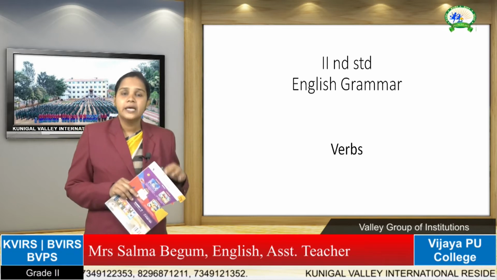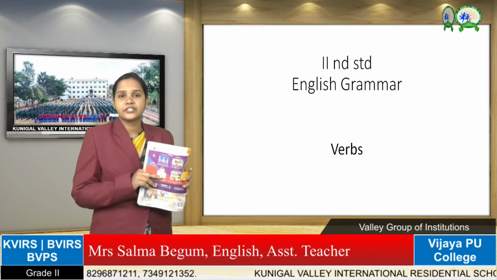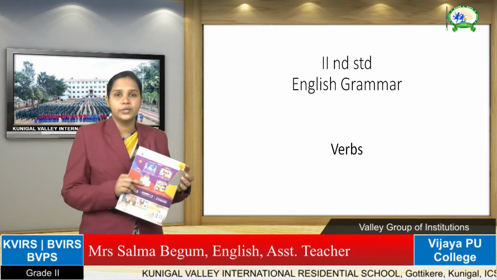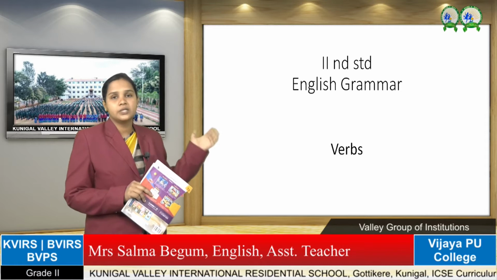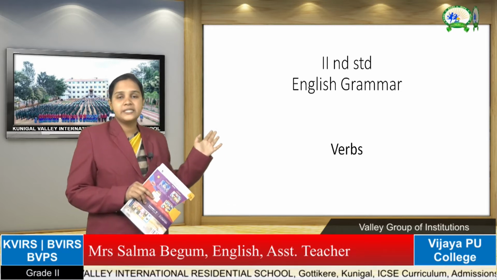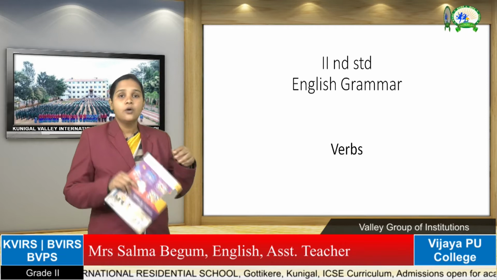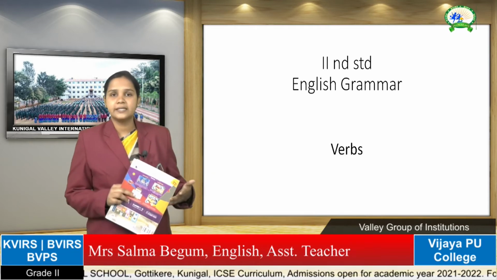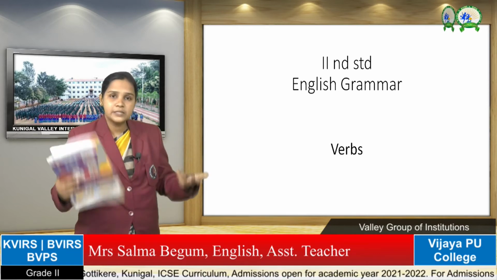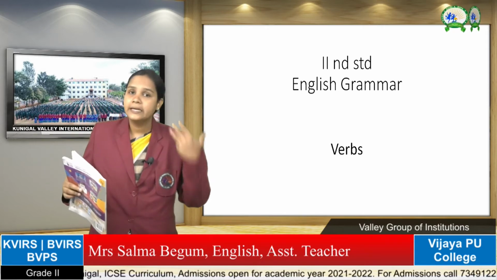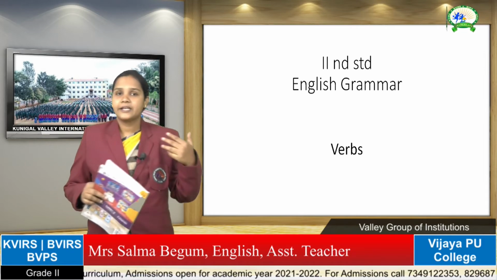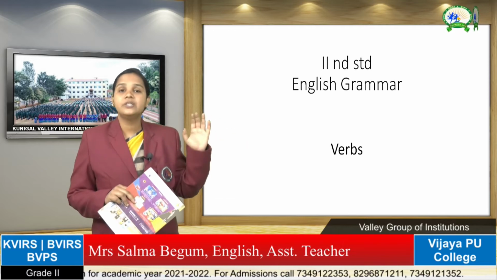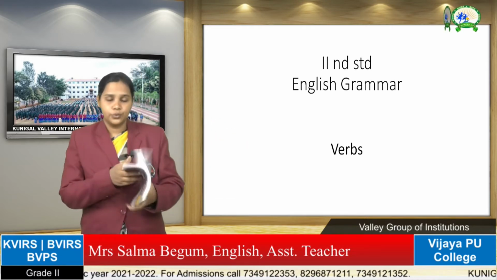So what is a verb? A verb is a word which shows action, which shows what the person is going to do or is doing. It is also called a doing word or an action word. What am I doing? I am doing some action, right? I am not standing quiet. What am I doing? I am explaining. What are you doing? You are listening. These are all the action words. A verb is a word which shows action, which shows what a person is doing.